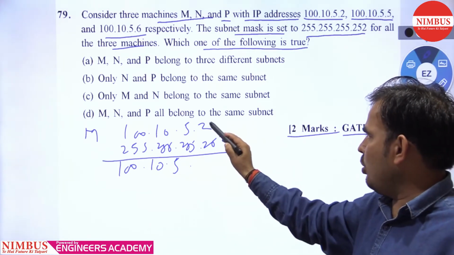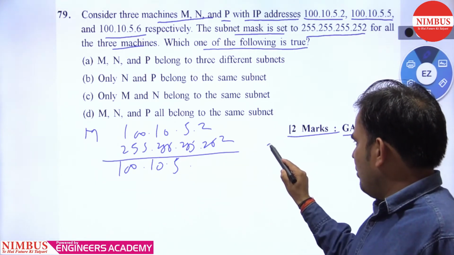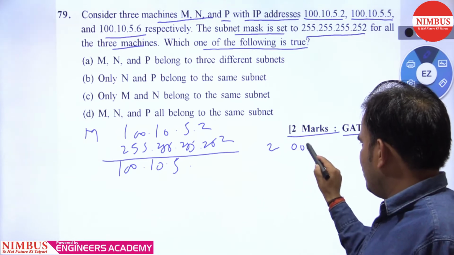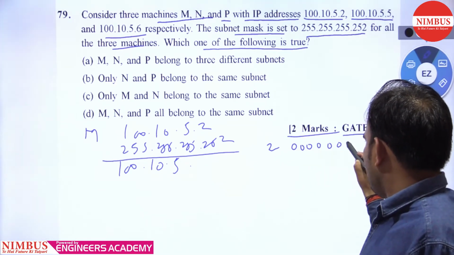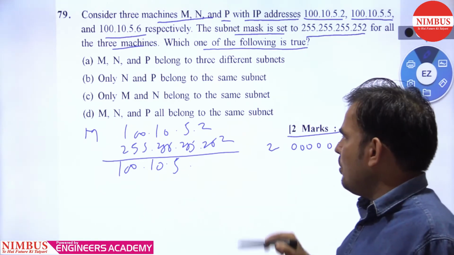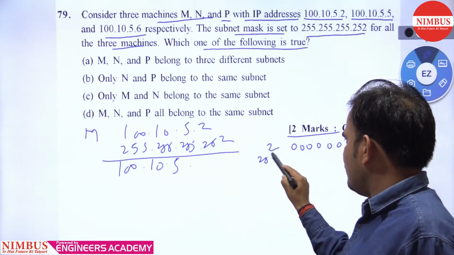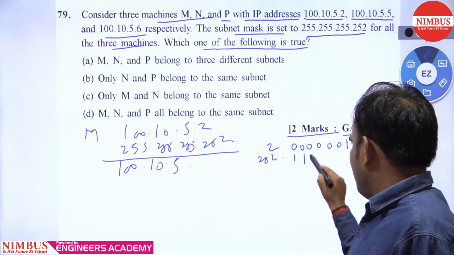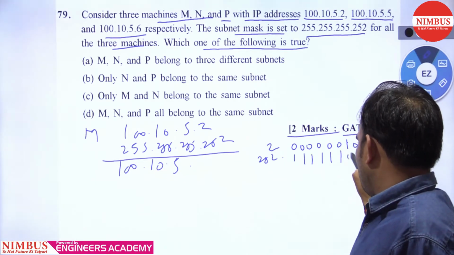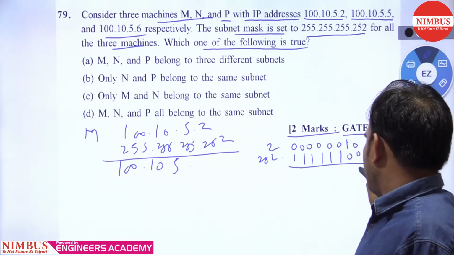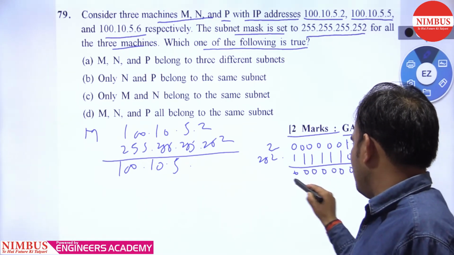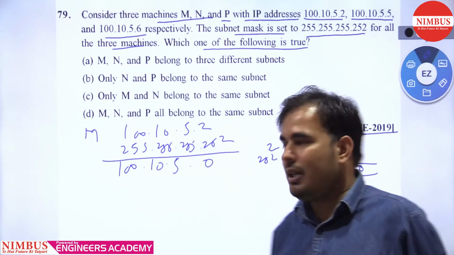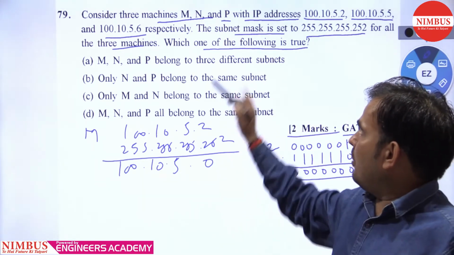So what is the binary of this 2? The binary of 2 is 0 0 0 0 0 0 1 0. And the binary of 252 is 1 1 1 1 1 1 0 0. Right. So what you will get? 0 0 0 0 0 0 0 0. You will get 0. Okay. So this is the result for the M IP address.